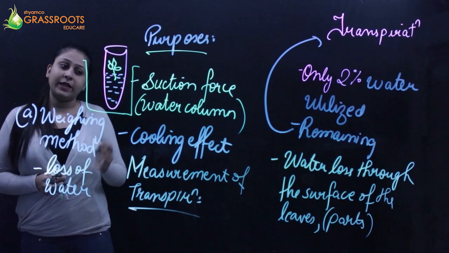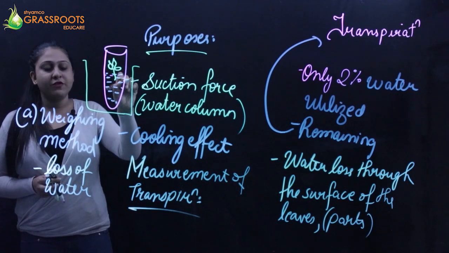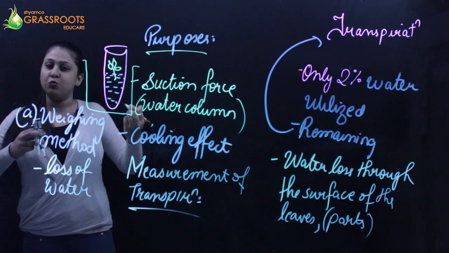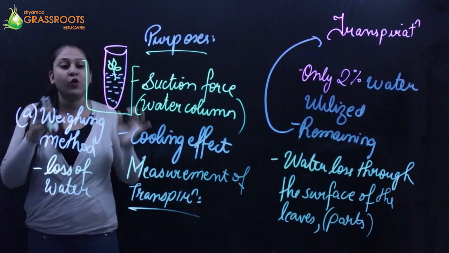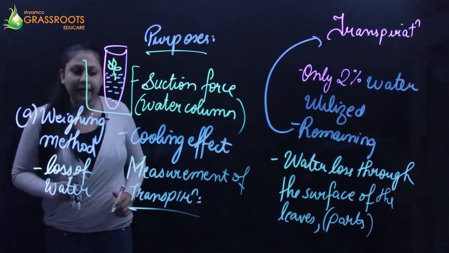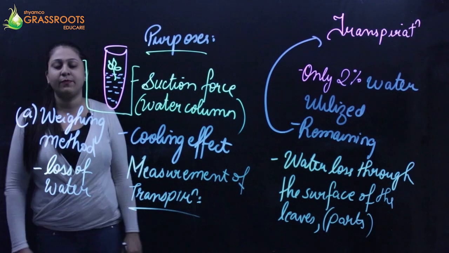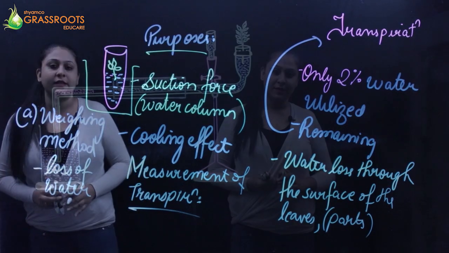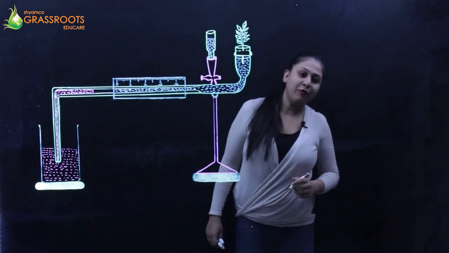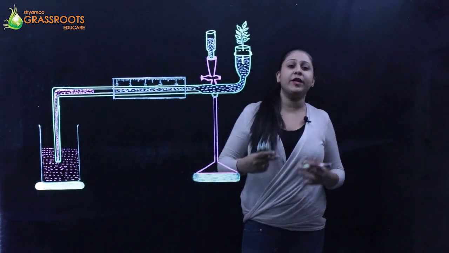And there is no absorption of water which can happen here, because this is only the shoot. There is no root. That is the whole purpose of having the shoot without the root. Whatever water loss is seen is equivalent to the amount of transpiration that has happened in that particular instant.